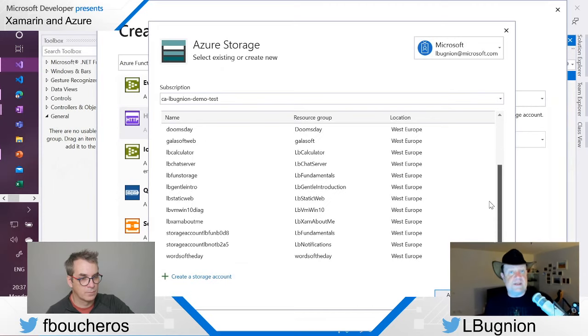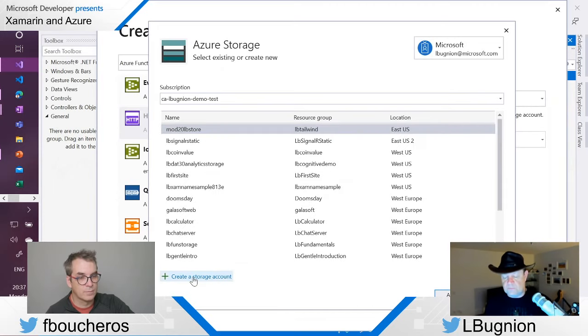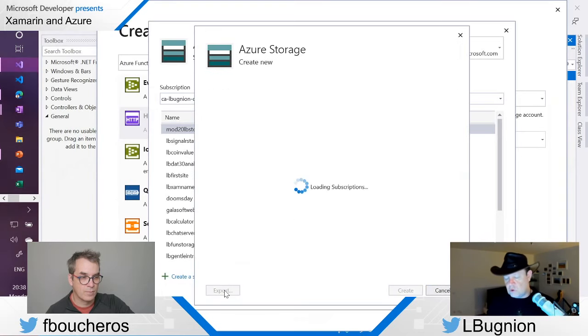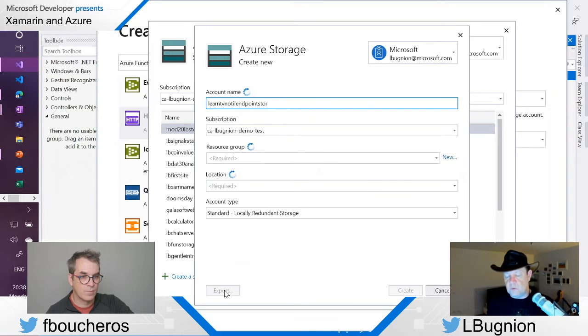So I can actually create it directly from Visual Studio as well. And so here again, this is something that typically I would rather do in the portal. But it's also interesting to show from Visual Studio how it works. So I'm going to call that LB Notif Store. One restriction for Azure storage account is that the name has to be in lowercase and you cannot have special characters like dashes and things like that.